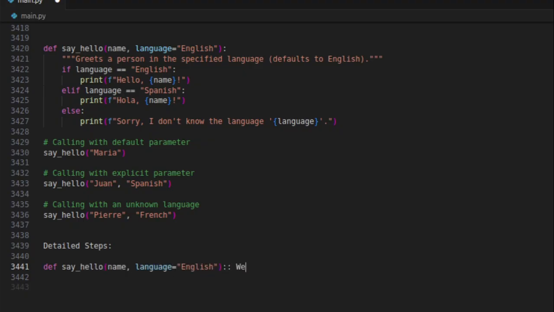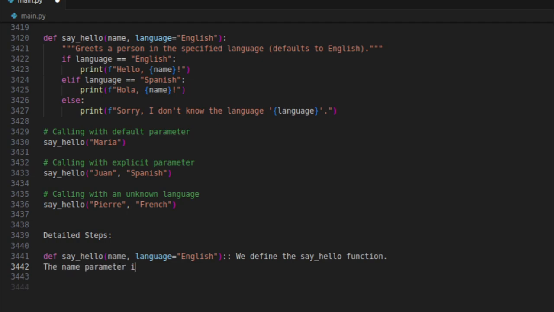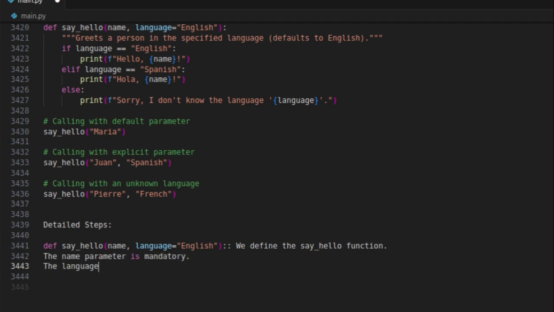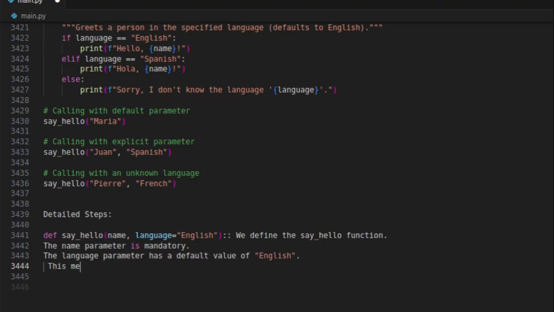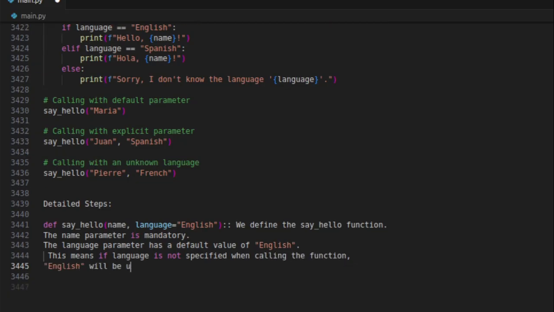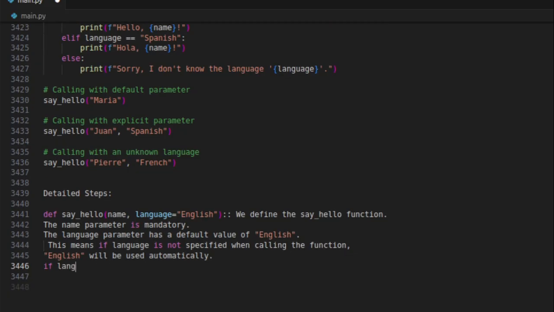Detailed steps. def say_hello(name, language="English"): we define the say_hello function. The name parameter is mandatory. The language parameter has a default value of English. This means if language is not specified when calling the function, English will be used automatically.